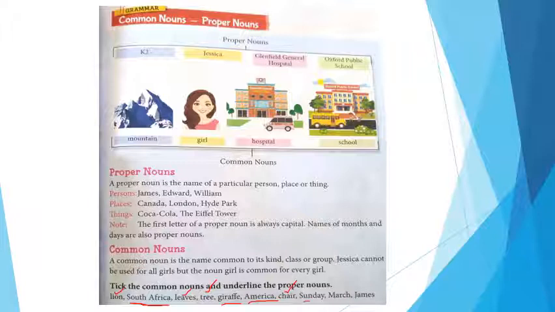Sunday. Proper noun. A particular name of a day, which is Sunday. March. Proper noun. Again, underline this March because this is a proper noun. Name of a month. James. Again it is a proper noun. Name of the boy. Okay. Sorry, proper noun. So underline all the words which are proper here and tick all the words which are common here, just like me, with your lead pencil on your book.